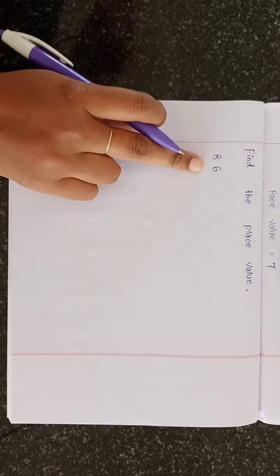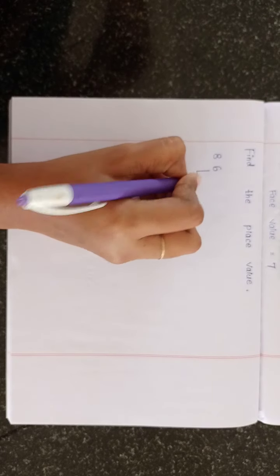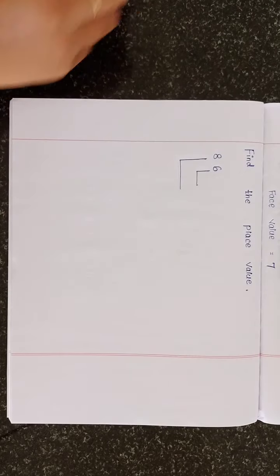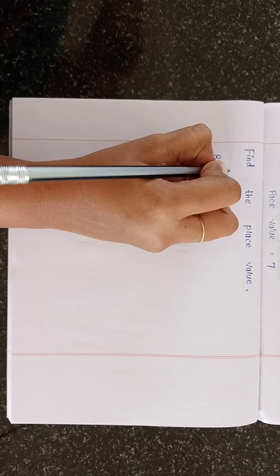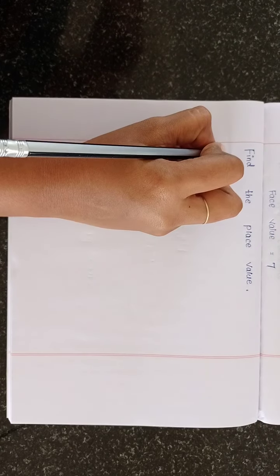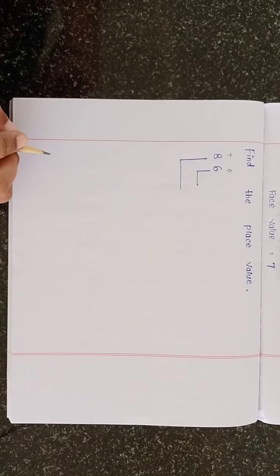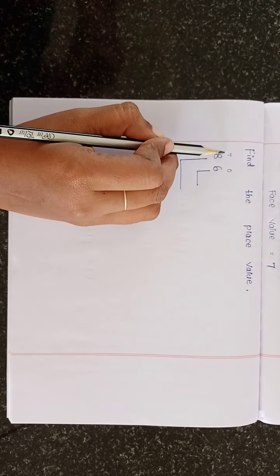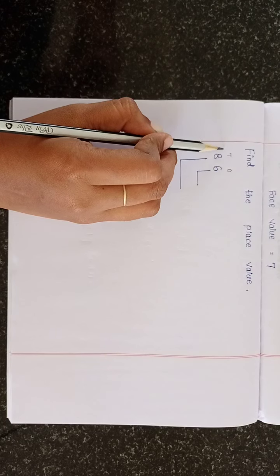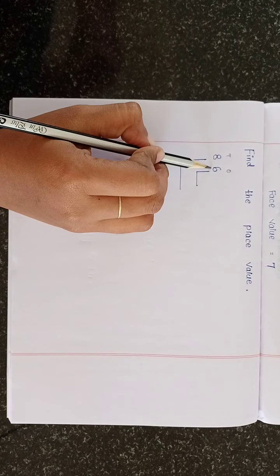86. What is this number? This number is 86. First we have to mention the periods, ones and tens. Which number is in ones place? 6.